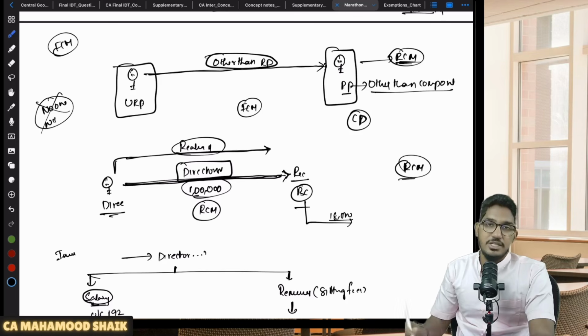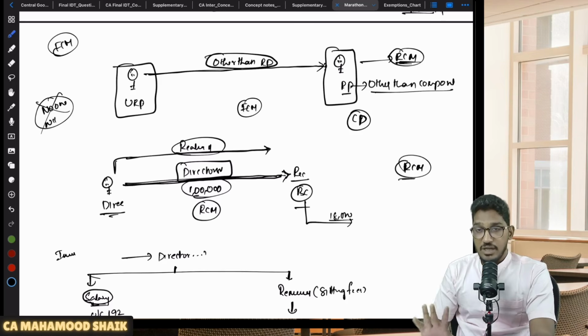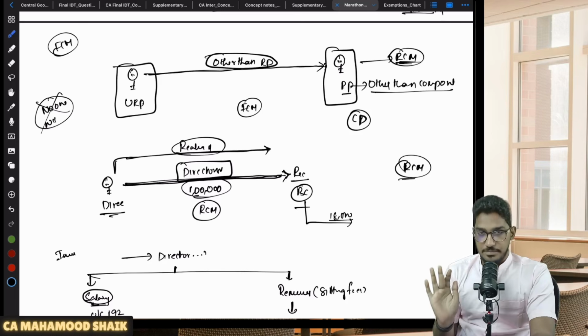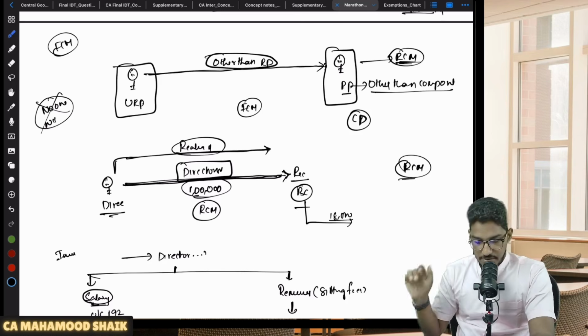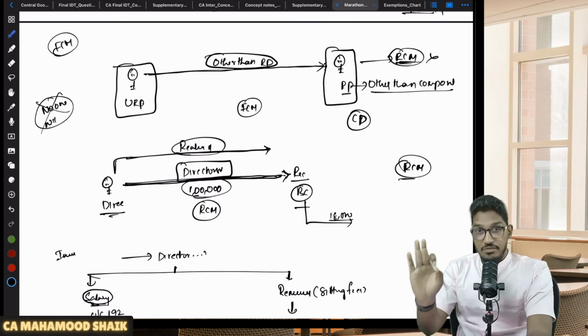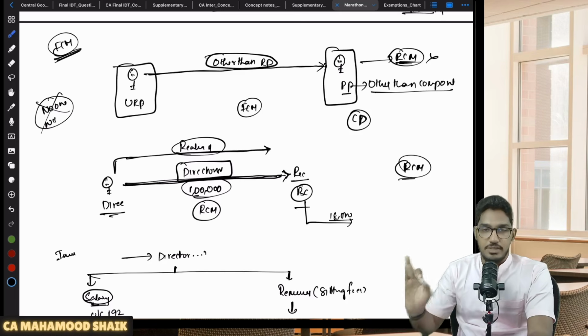That's why he will not collect any GST. But can I call it exempt? No, you can't call it exempt. It is not exempt. It is taxable. But here GST will not be collected. Why? Because the supplier is not a taxable person. So it is not RCM, but we should not say it is exempted. We have to say it is forward charge mechanism. But under forward charge mechanism, here GST will not get collected. Why? Because the supplier is an unregistered person.